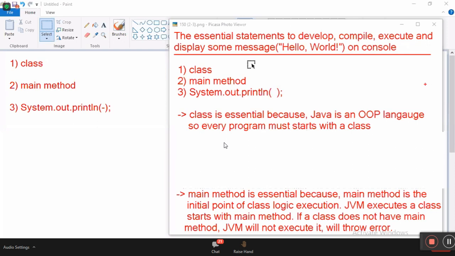C++ supports two styles of programming. C++ is structured programming plus object-oriented. That's why in C++ it is not mandatory. Java is only object-oriented programming. That's why in Java it is mandatory.